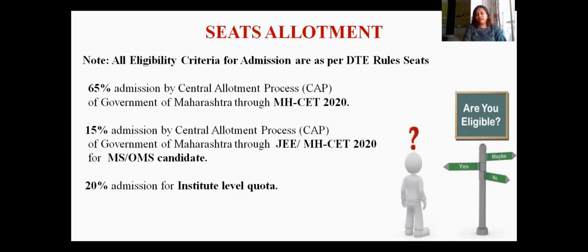Out of the remaining 35%, 15% of admissions are again done by CAP for Maharashtra state candidates and candidates other than Maharashtra state through either JEE or the MHCET 2020 exam. And finally, the remaining 20% of seats or admissions are done at the institute level quota, which is also known as management quota.